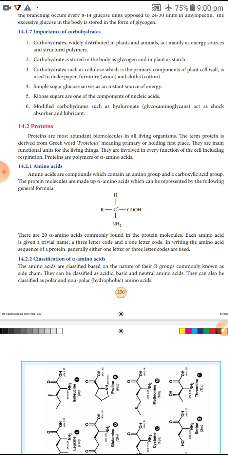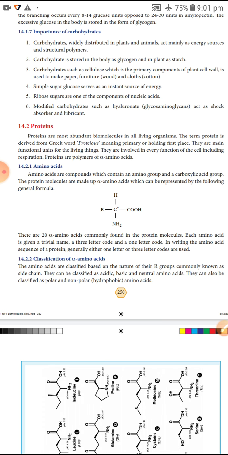Next, let us learn the classification of alpha amino acids. Amino acids are classified on the nature of their R groups, commonly known as side chains.